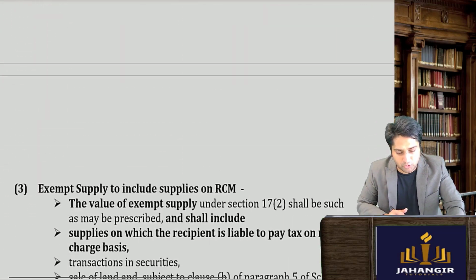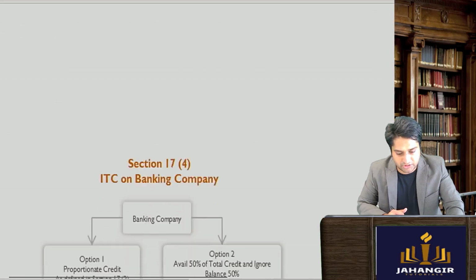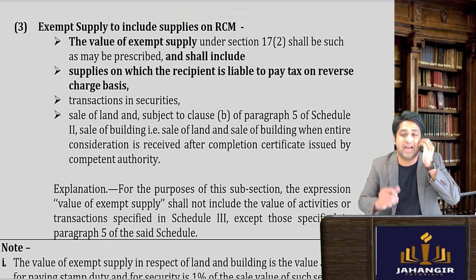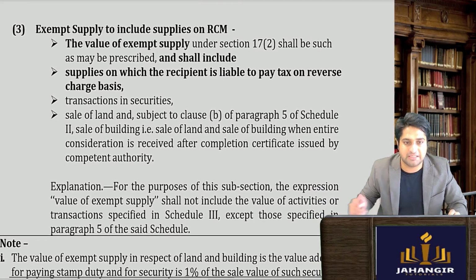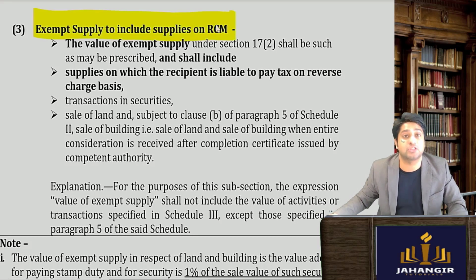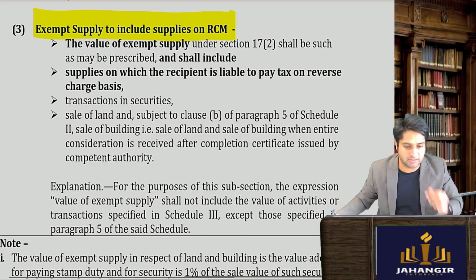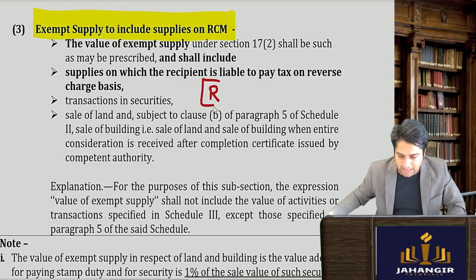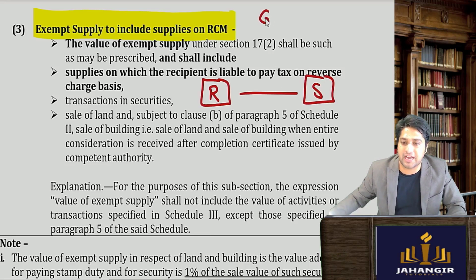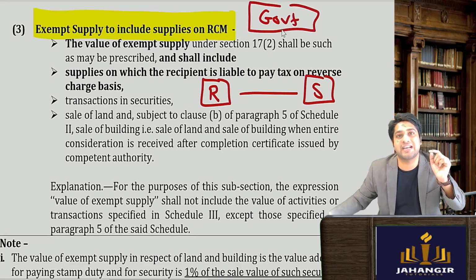Moving ahead to section 17 subsection 3. Now section 17 subsection 3 is not that important, but let me just tell you what it is. It relates to RCM, reverse charge mechanism. In reverse charge mechanism, let's say there is a recipient and there is a supplier. Can you tell me in RCM who is liable to pay the tax to the government? Is it the recipient or the supplier?